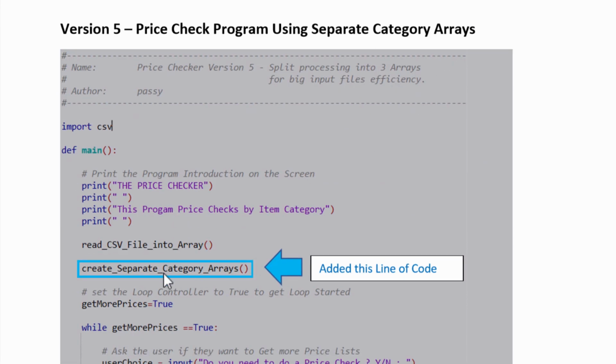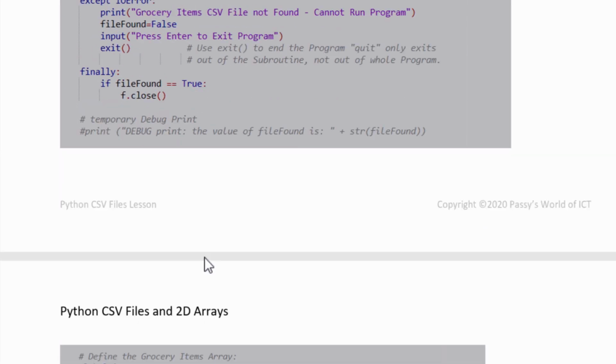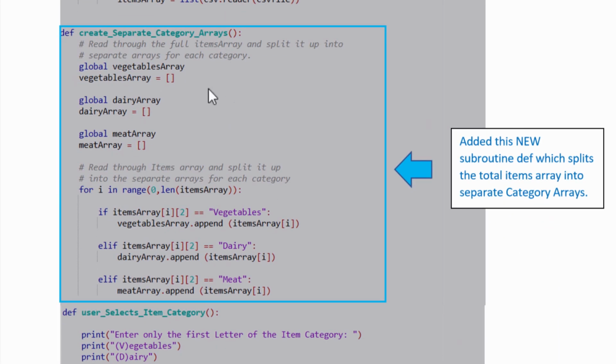So we're just going to reorganize all our programs. We're going to have a new thing after we've read the CSV file into the big array. We're going to have create separate category arrays. So that's a new subdef. In your main process up the top, create separate category arrays. All right, and what that is going to be is a new subdef that looks like this. And we're going to have some separate arrays set up: the vegetables array, the dairy array, and the meat array.